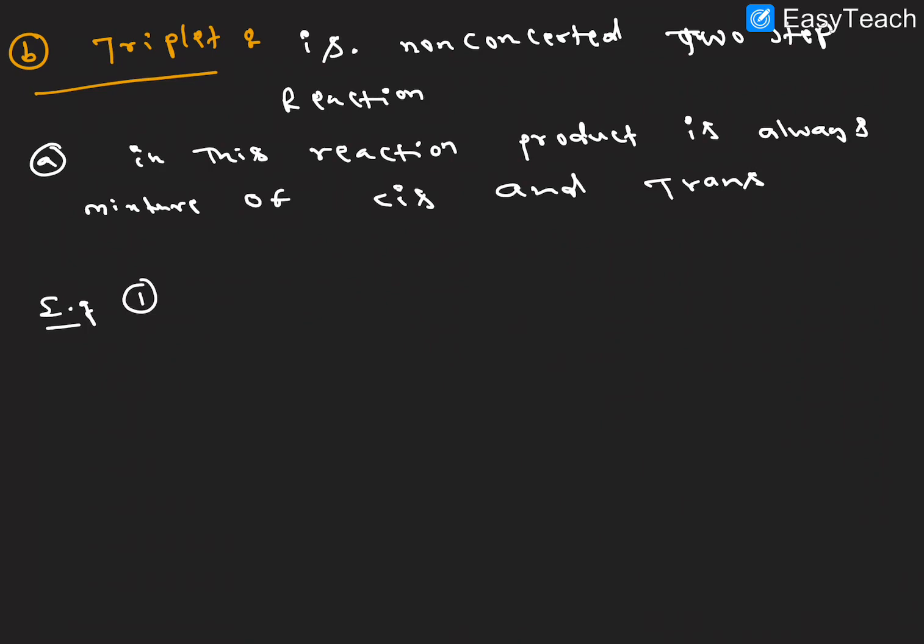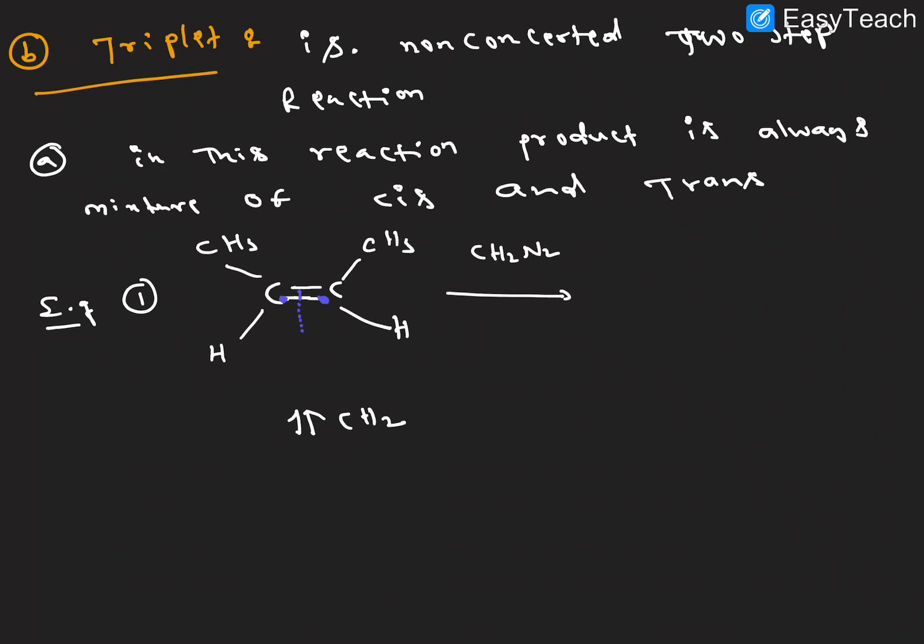Example 1, we are taking butene. This is cis butene, right? Here triplet carbon taking, the 2 electrons are on the same side. This is a triplet carbon. So here we know that the homolytic cleavage is happening. So one pi bond is breaking like this. Here one electron is present. So here in the presence of CH2N2, light condition, so what is the product forming here?